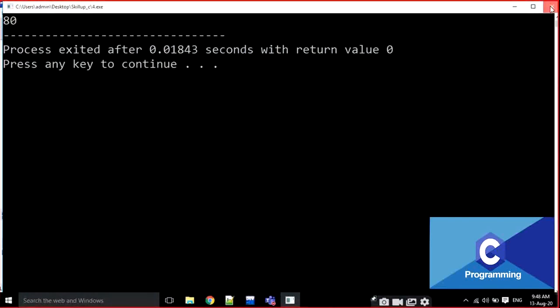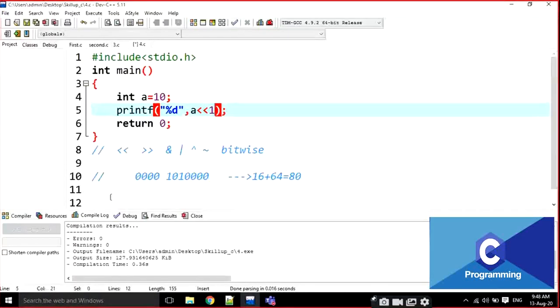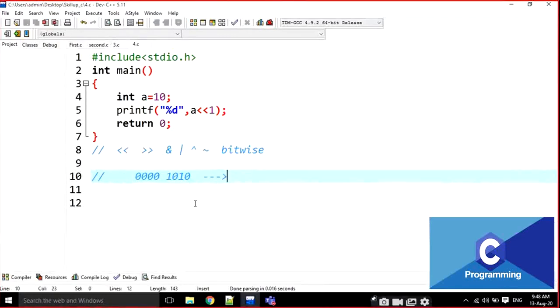For example, I am going to write here only 1 bit. What is binary 10? This is binary 10, right? I am going to shift only 1 bit here. That means I am going to put 1 0 here.